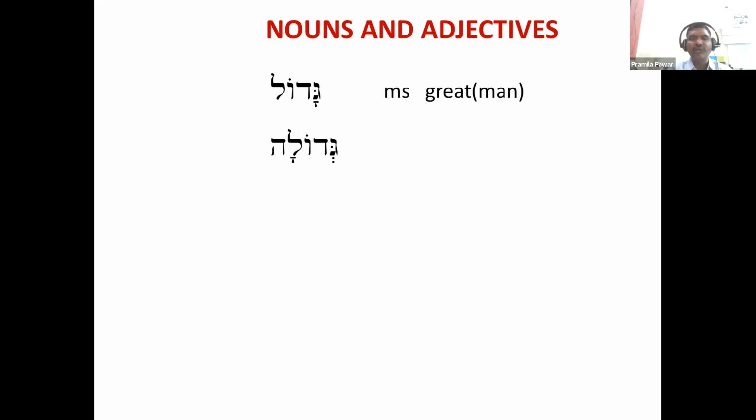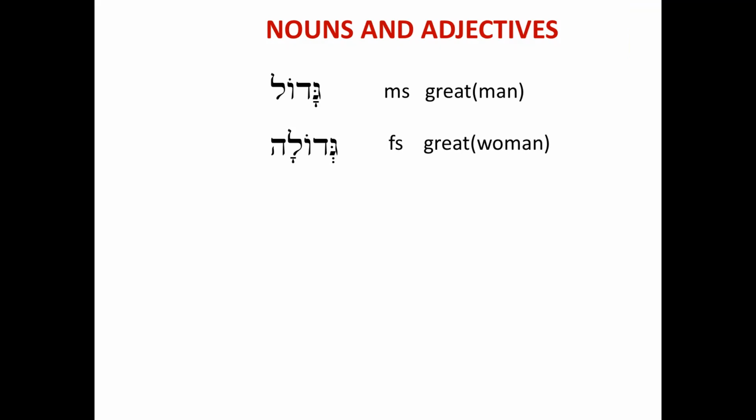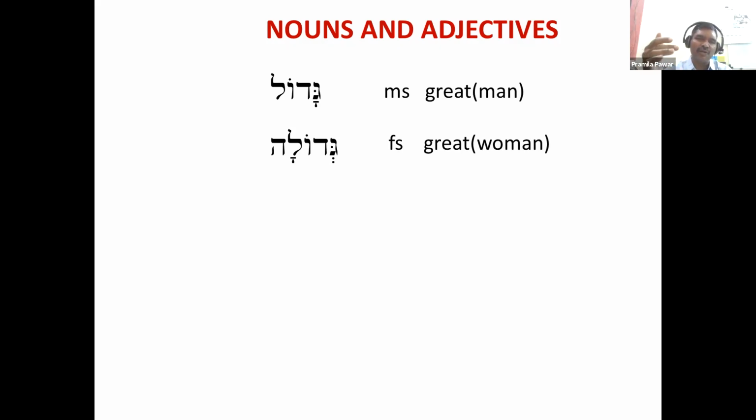What alteration can you observe here? Actually, after MS I have not taken MP, but FS I have taken. Feminine singular. So why has this qamets been changed to shva?